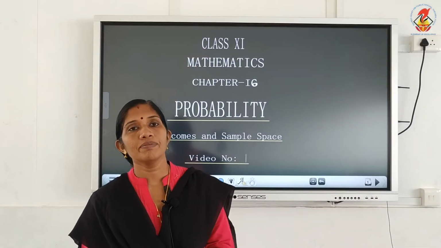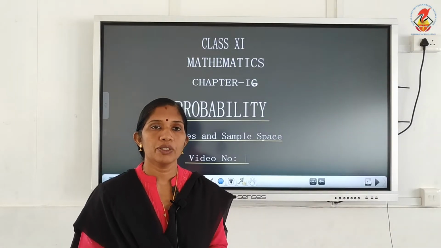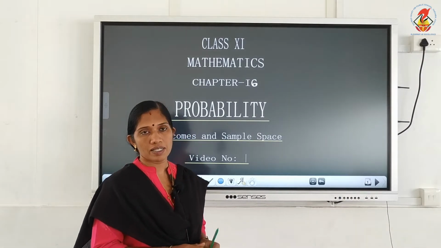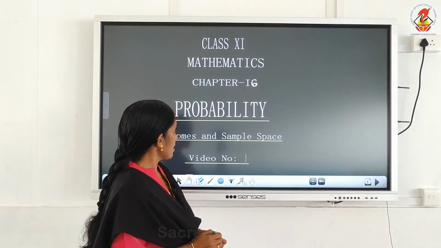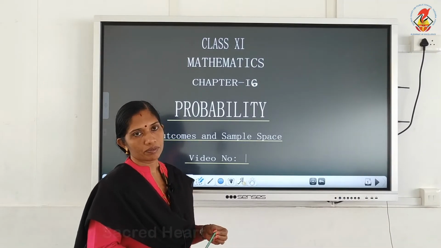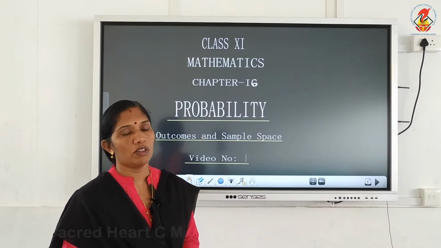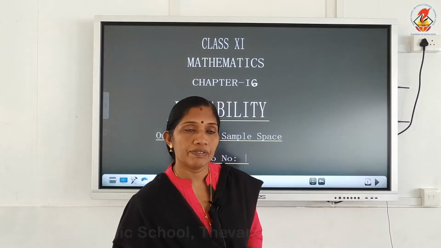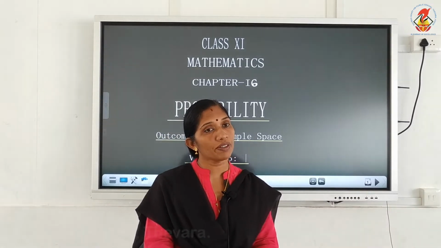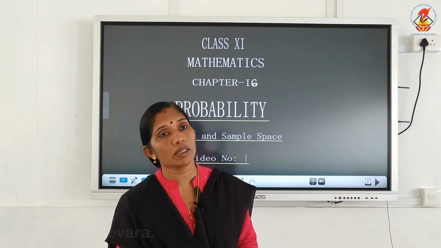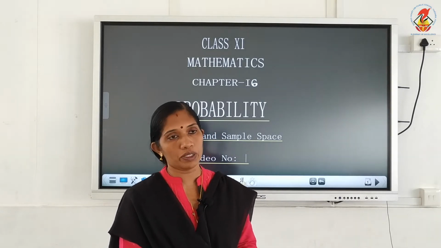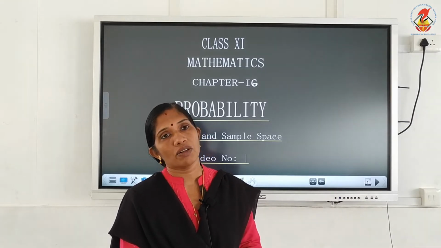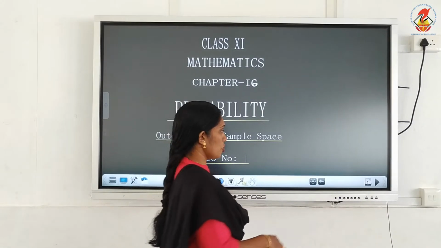Good morning, children. Today we have to learn the new topic, probability, that is chapter 16. It's the last chapter. So already you know how to find the probability of an event. Probability of an event is equal to number of favorable outcomes by total number of equally likely outcomes. Smaller classes you have studied. So this theory is known as classical approach of probability.